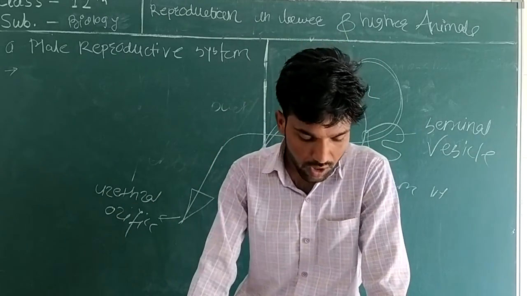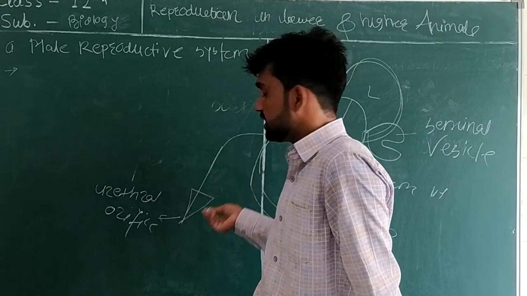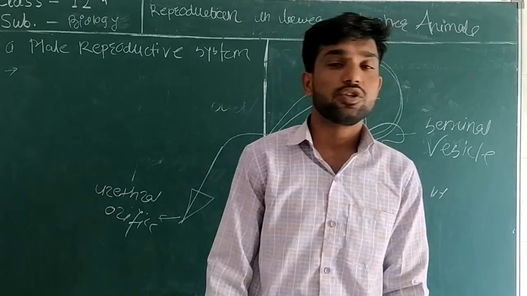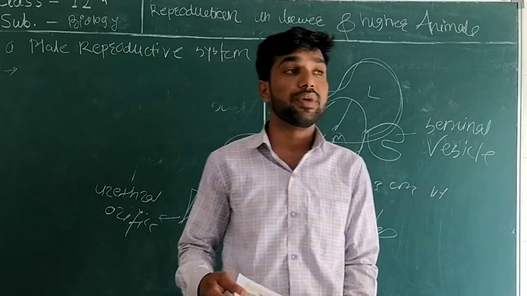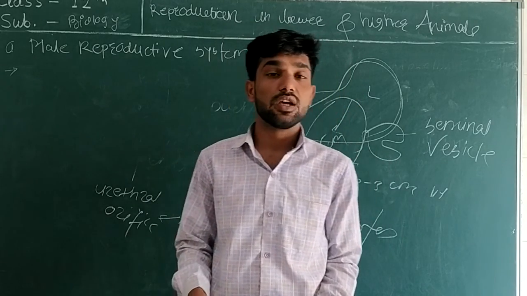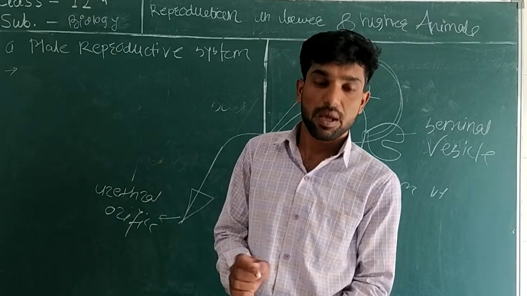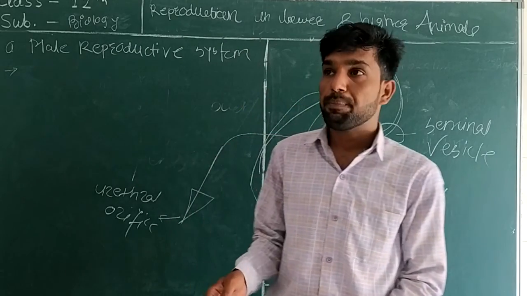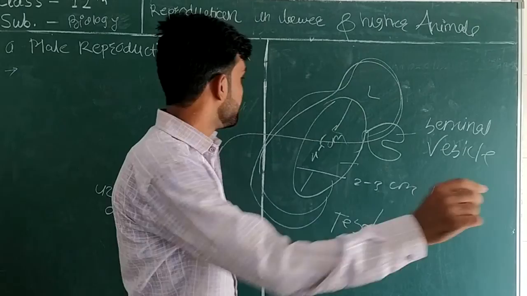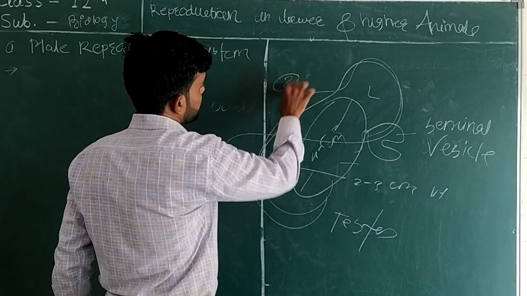So first of all, testes. As I taught you, the testis is the male primary sex organ. It is a pair of testes, pair means two.